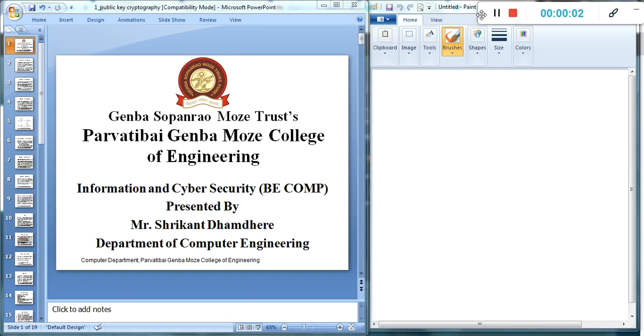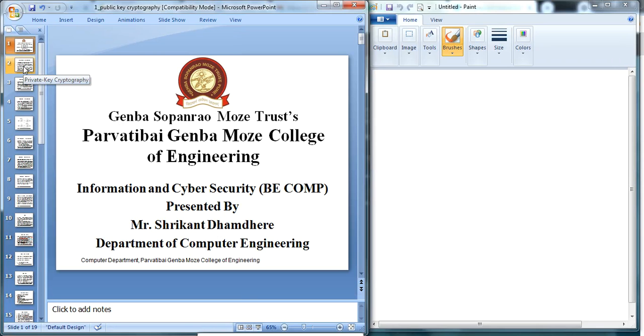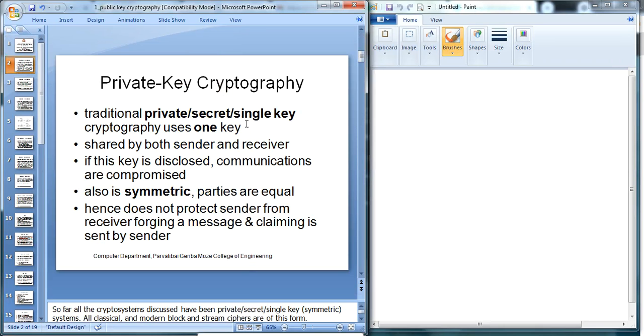Hello everyone. Now in this lecture we will learn what private key cryptography is. Private key cryptography is also called private key, secret key or single key cryptography. It uses one key.